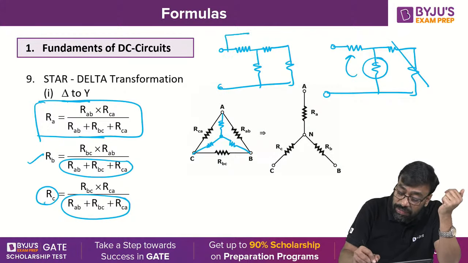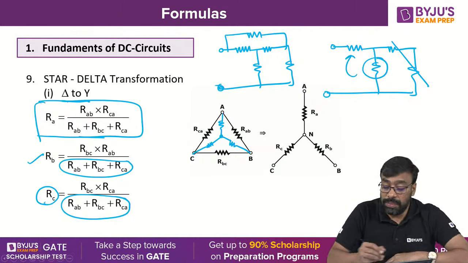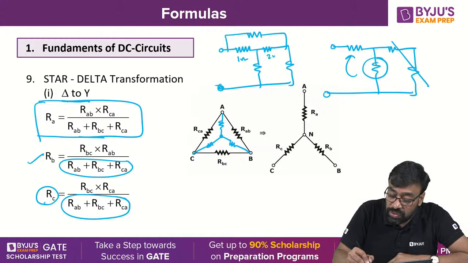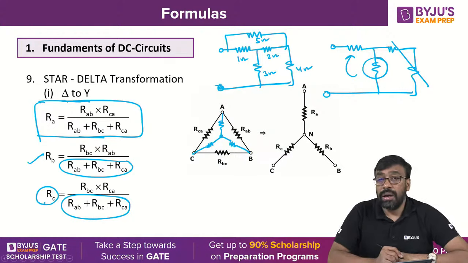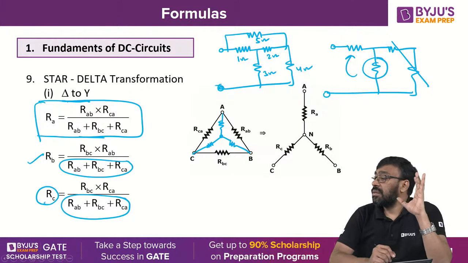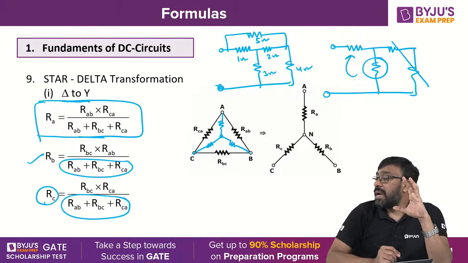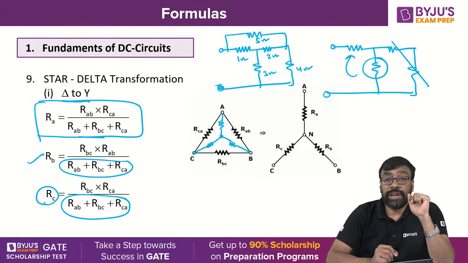But you tell me, for this you require star delta transformation or not? Suppose this is 1 ohm, this is 2 ohm, this is 3 ohm, this is 4 ohm, this is 5 ohm, let us say. All elements, how are they connected? Neither series nor parallel. Hema, very good. Nana, very good.